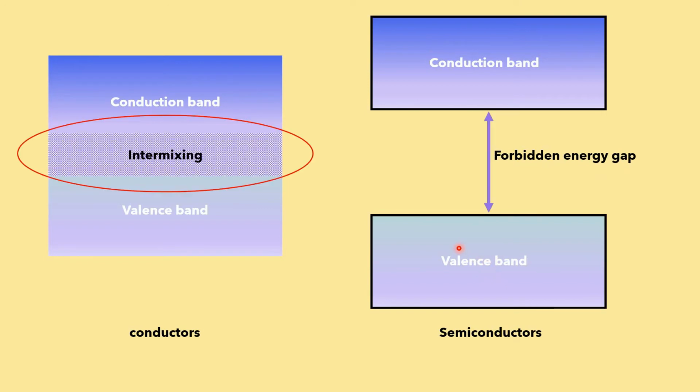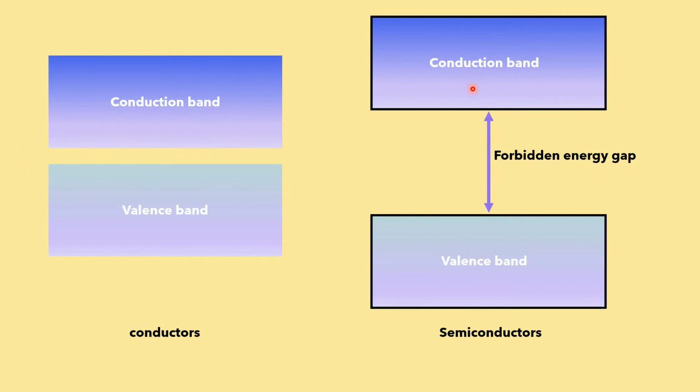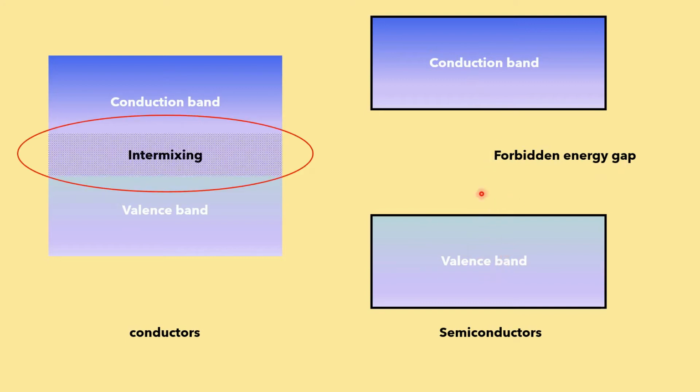Then only can an electron move from the valence band to the conduction band, and then only the electrons are responsible for conduction. So this is the case for semiconductors, and for insulators, the forbidden gap will be even more.